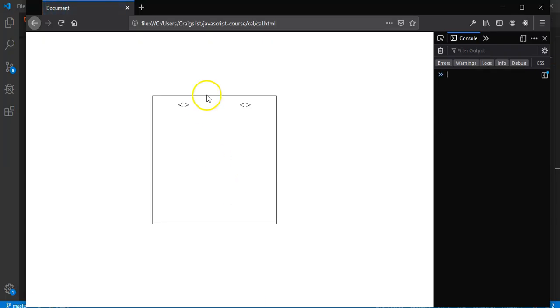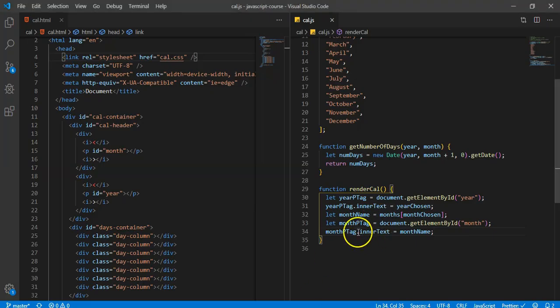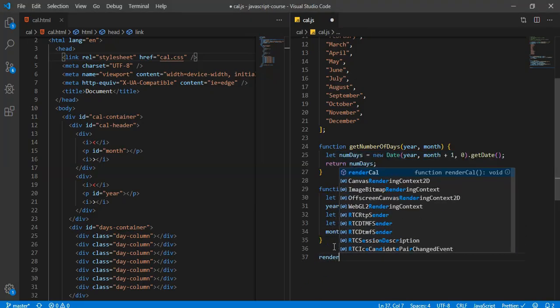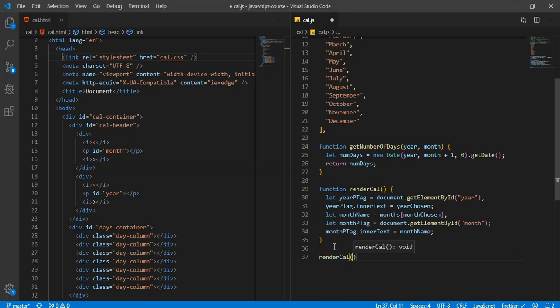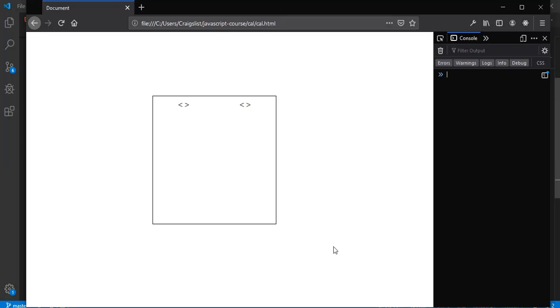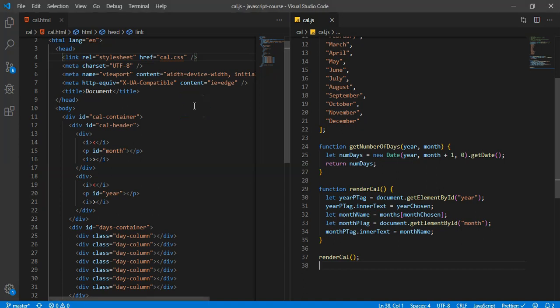All right, so I'm going to refresh, and we get nothing, and of course we get nothing because render cal is completely not even being called. Okay, good. So that's a good start.